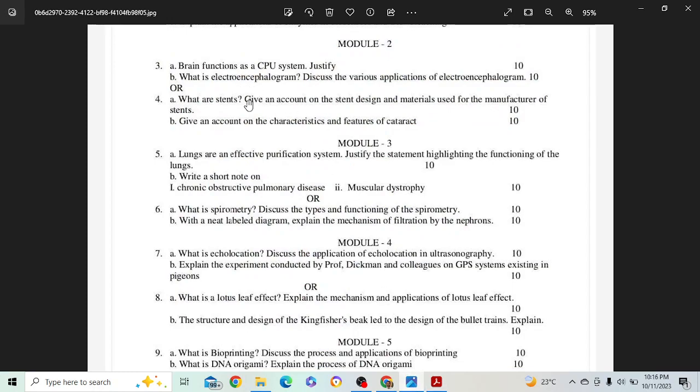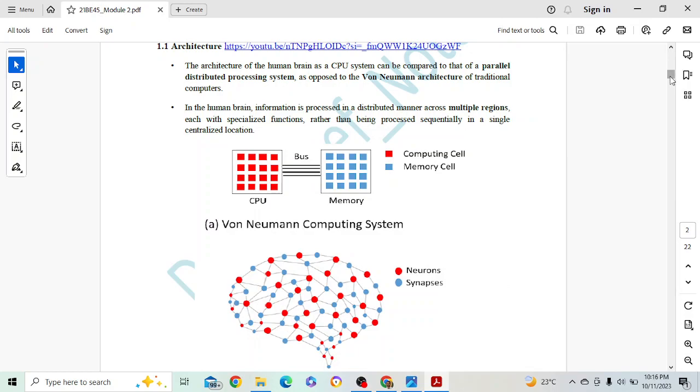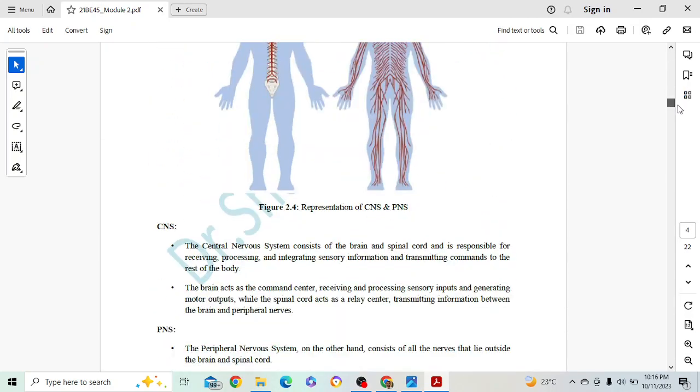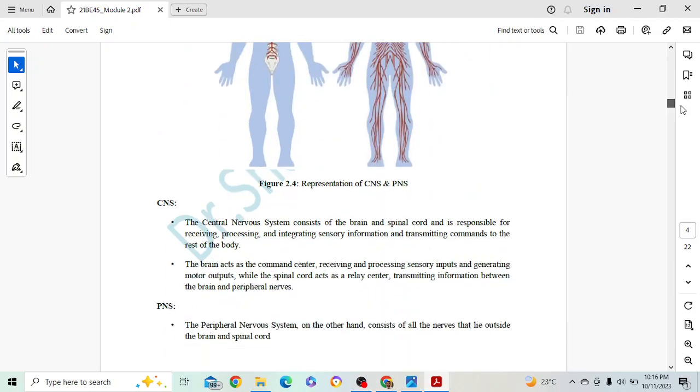So next we are having what is electroencephalogram. So this is a tricky question. Here we have discussed about EEG. So that you can go through. What is it? So that is also asked for 10 marks. EEG.